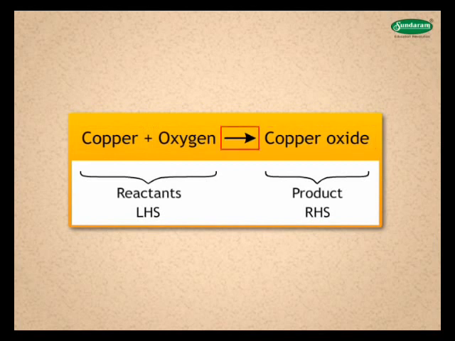An arrow in between them always points towards the product and the tail towards the reactants. The arrow also represents the direction of the reaction. If there are two or more reactants or products formed, they are written with a plus sign in between them.